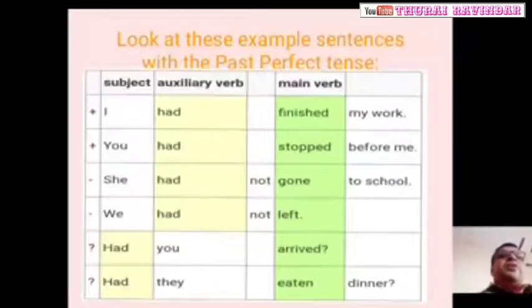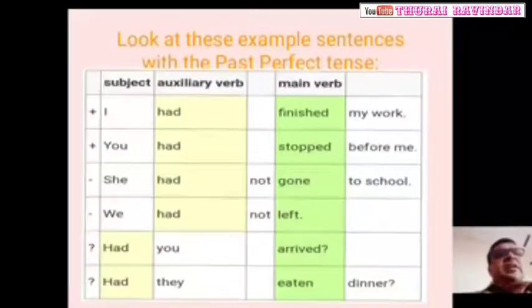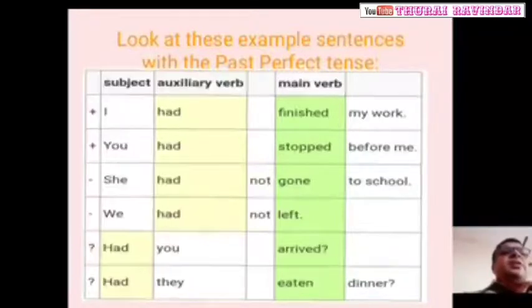Okay, now another example. Write down. After Ganesh, his work, he went to lunch.